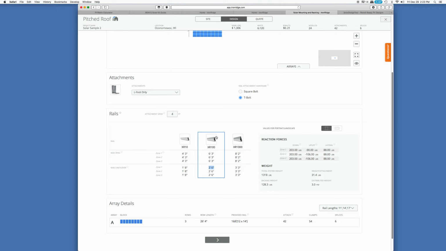So that's nice to be able to do. The other thing is it's a little bit taller than the XR10 racking is, and because of that, it's a little beefier. It also gives a little bit more space under the panels for cooling. So I did 4-foot attachments, a span of 4 foot between attachments.